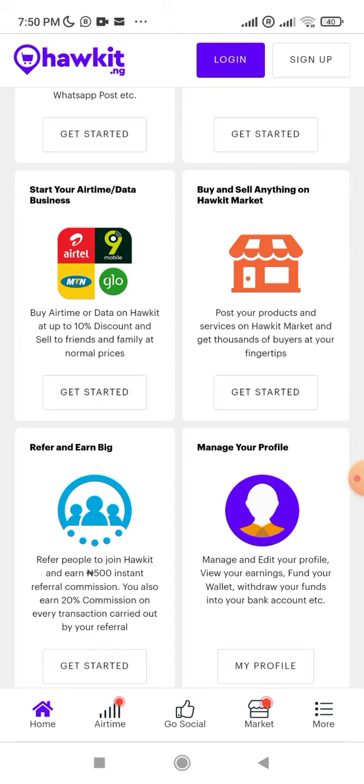For example, some people are into foodstuff, perishables. They just want to get their thing done around their locality. And doing your business around your locality boosts trust. So if you're the one that really wants to know the businesses that are going on around your locality, and you also want to place your adverts to people that are in your locality, so that maybe you can meet up with them in a public place, in a trusted place.